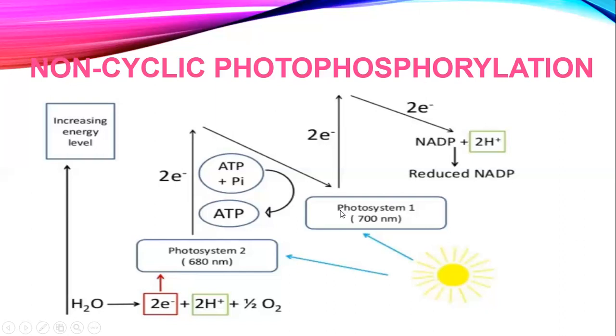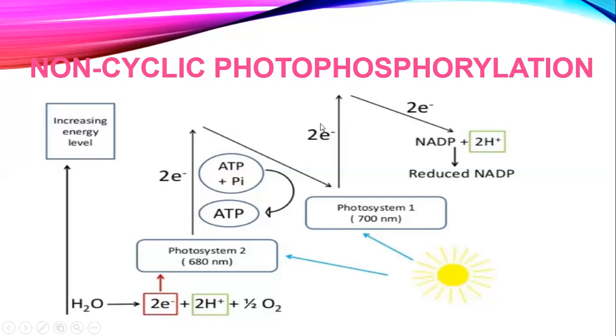Once excited electrons are emitted from both the photosystems, both photosystems are left positively charged. They have to take back their electrons. So photosystem 1 takes its electrons from photosystem 2, and photosystem 2 takes its replacement electrons from the photolysis of water.